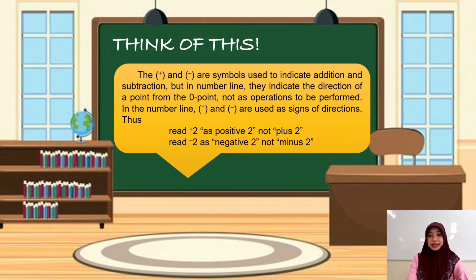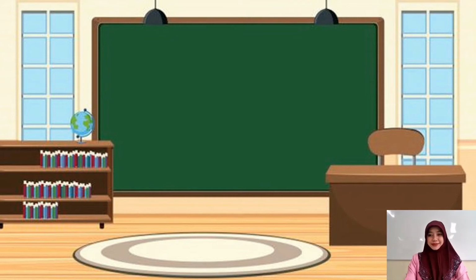But in the number line, they indicate the direction of a point from the 0 point, not as operations to be performed. In the number line, plus and minus are used as signs of directions. Thus, the example here is read as positive 2, not plus 2. And the example here is read as negative 2, not minus 2.